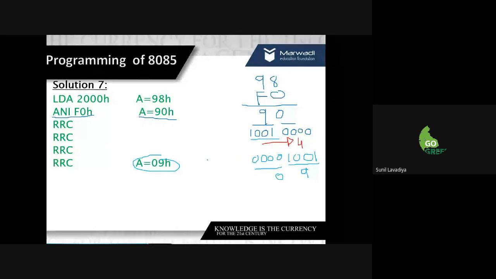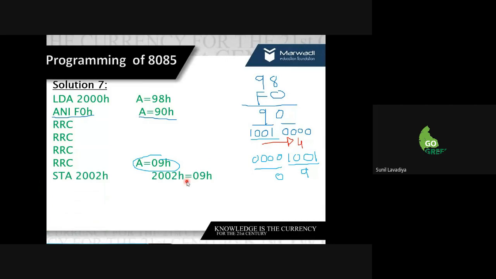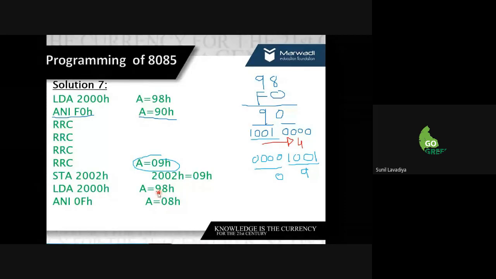Next we store the accumulator at location 2002, so 2002 has the data 09. After that I AND the data with 0F. I again take 98 in the accumulator and do the same process for the last digit, so I get 08 here.